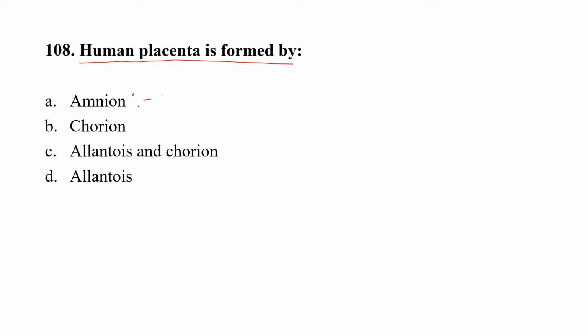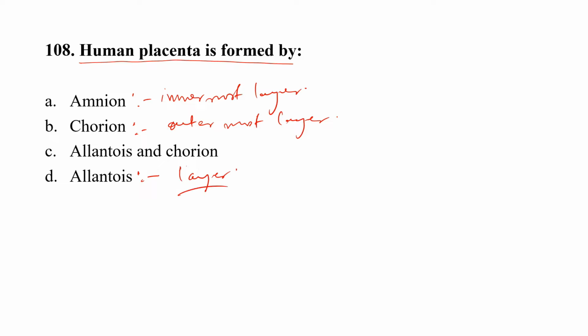Chorion is the outermost layer that surrounds the developing embryo or fetus, and allantois is the extra-embryonic layer that is present between amnion and chorion.